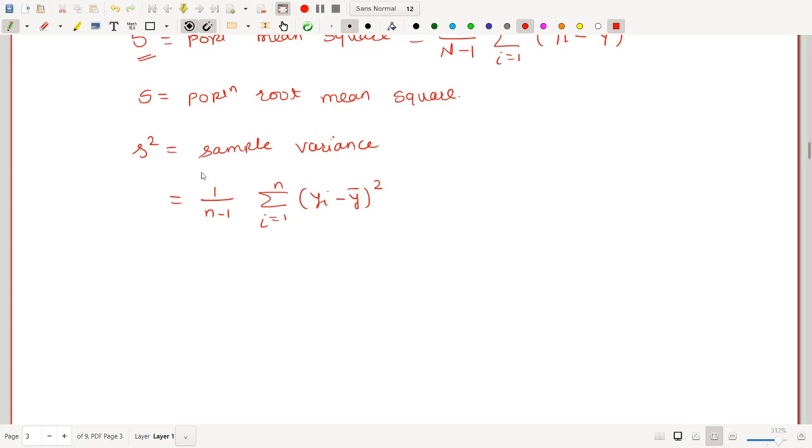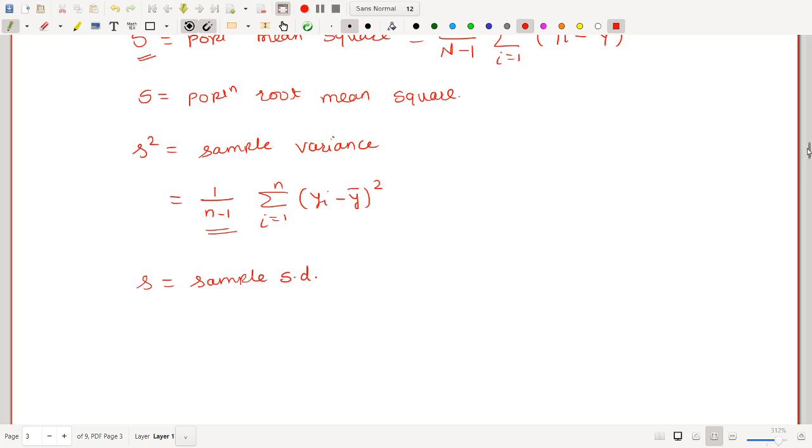Now remember here it is not n, here it is n minus 1. If s square is sample variance, then what is meant by s? S means sample standard deviation. Now sample standard deviation is just a positive square root of this sample variance.